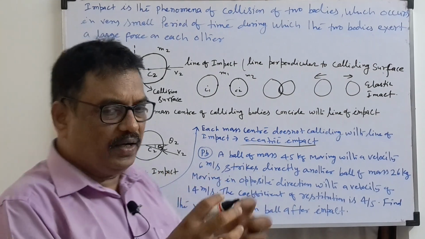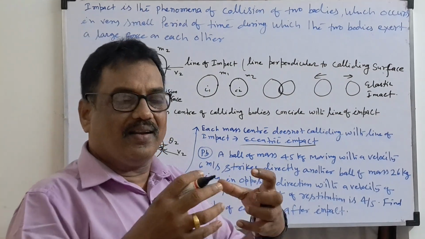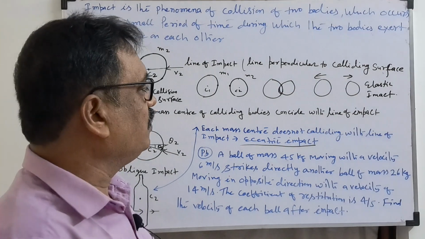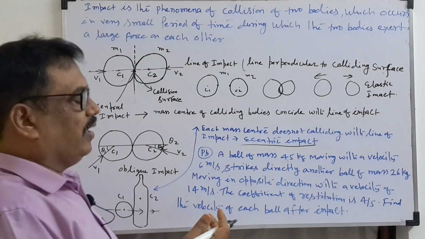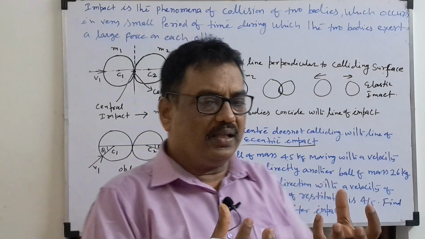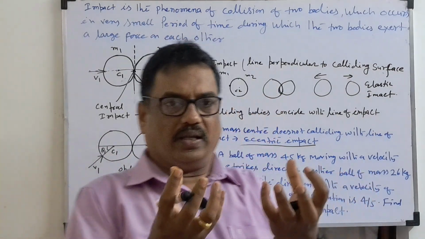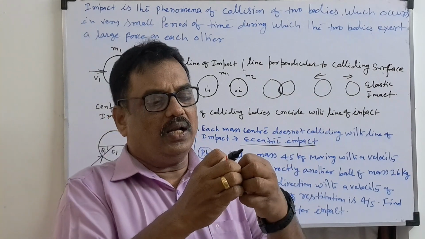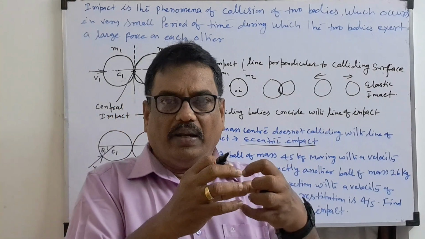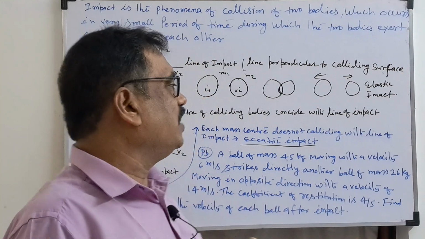If two balls collide together and do not regain their original shape and size, that is known as inelastic collision or plastic impact. For example, take wheat dough and make two balls. If they collide together, what will happen? They will never regain their original shape.